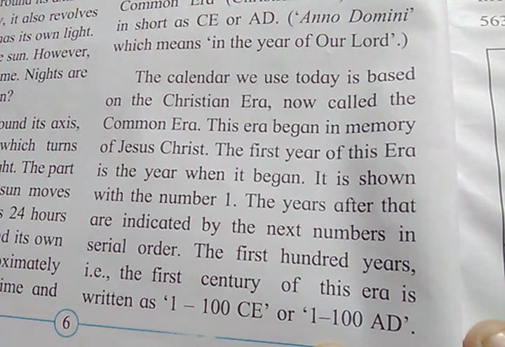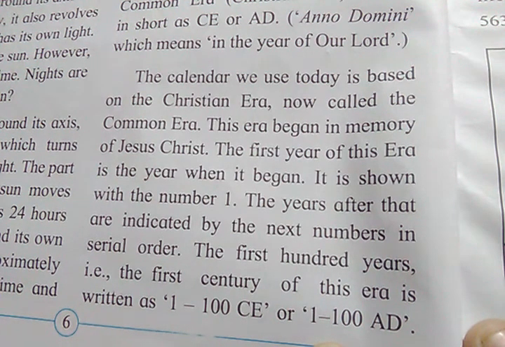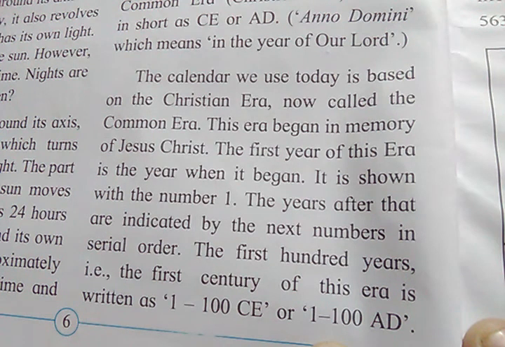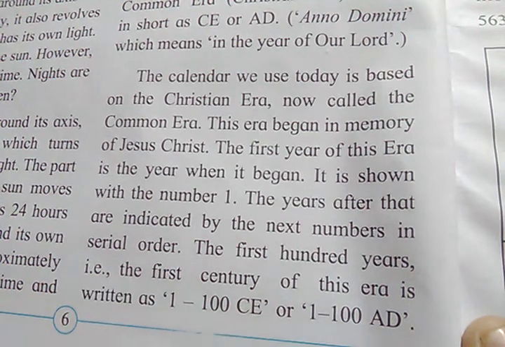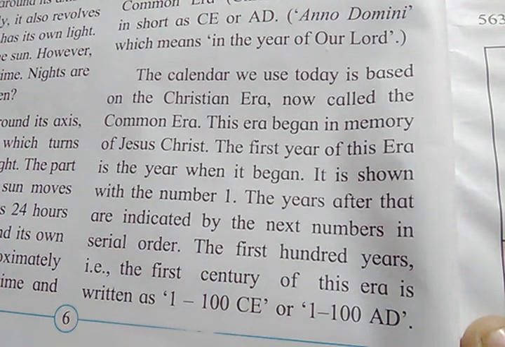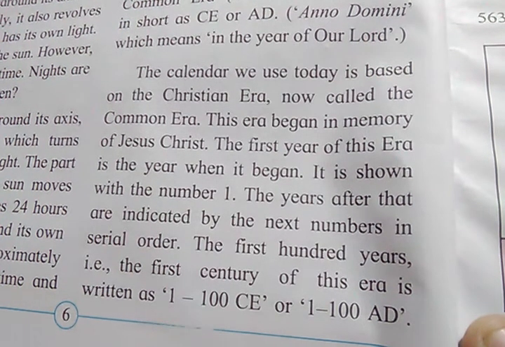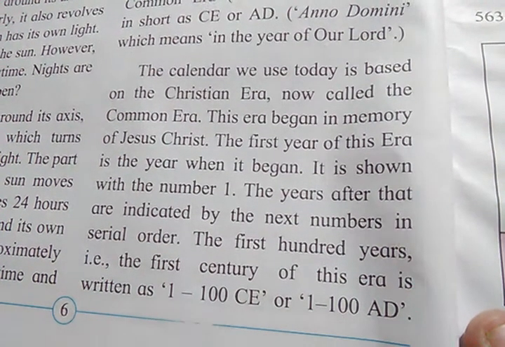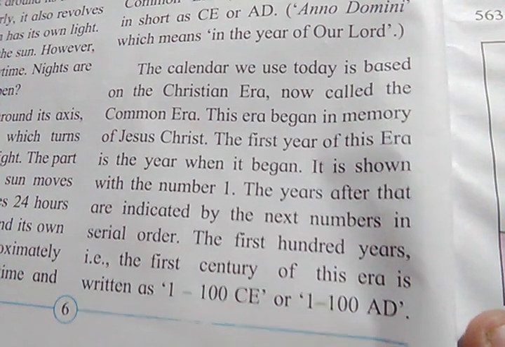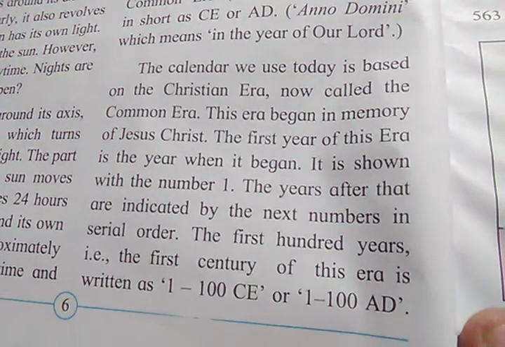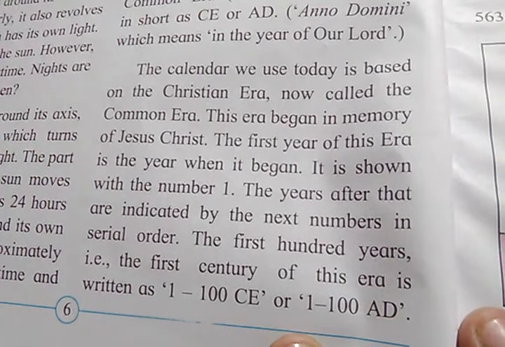This era began in memory of Jesus Christ. The first year of this era is the year when it began. It is shown with number 1. The year after that was indicated by the next number in serial order. The first 100 years, that is the first century of this era, is written as 1-100 CE or 1-100 AD.